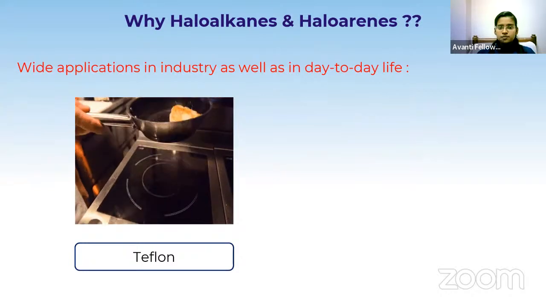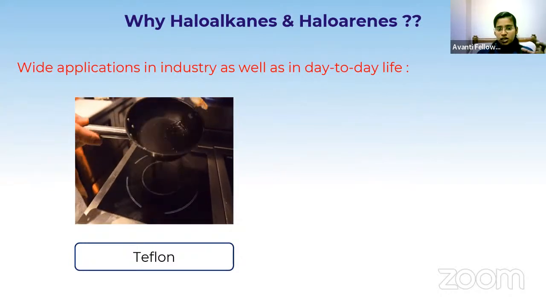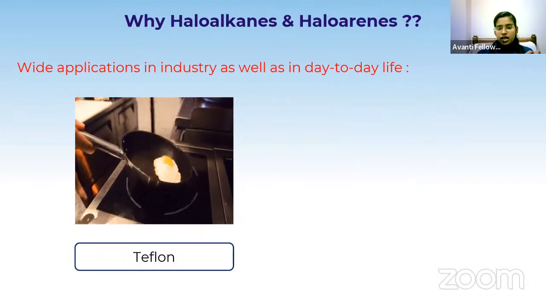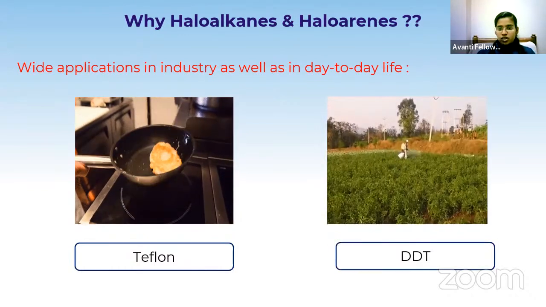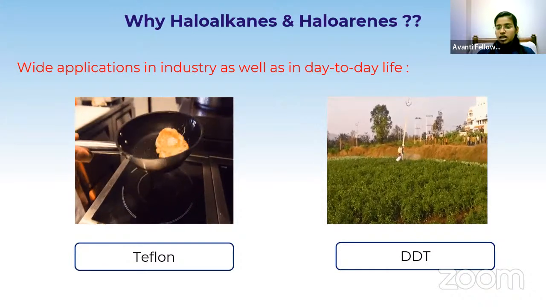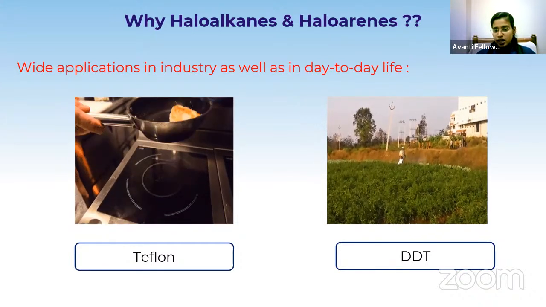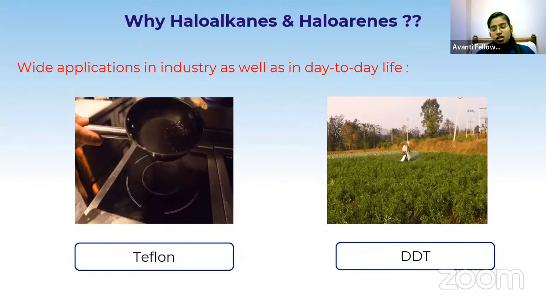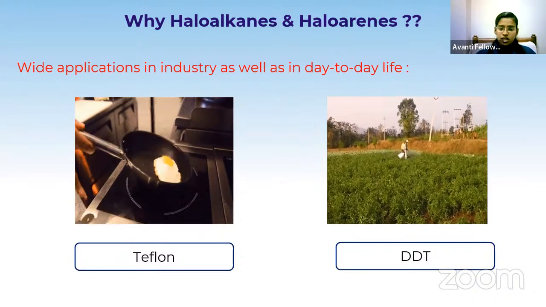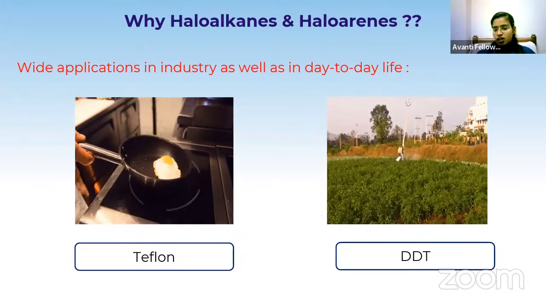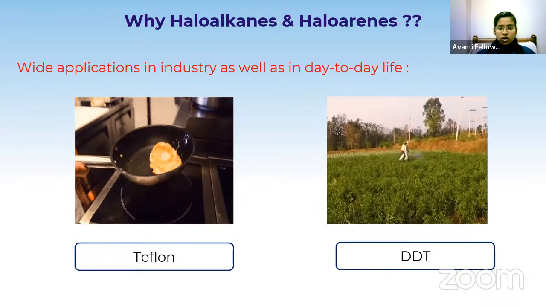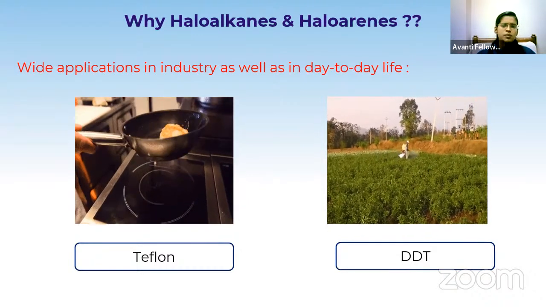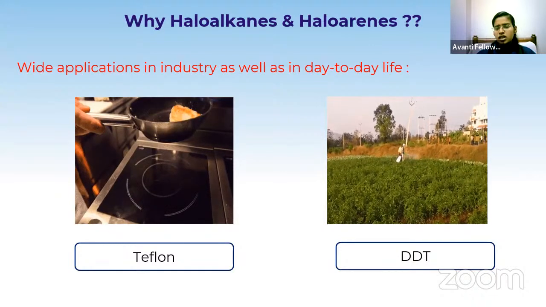Next, if you see the pan, the black colored coating in the pan is actually called Teflon. Teflon is a haloalkane. And one more thing: in day-to-day life, we use DDT, which is a pesticide. It is dichloro diphenyl trichloroethane, which is a haloalkane. These are some very common examples which we use in our day-to-day life.